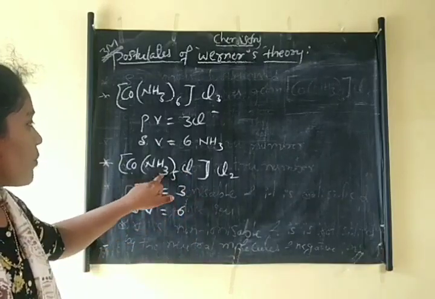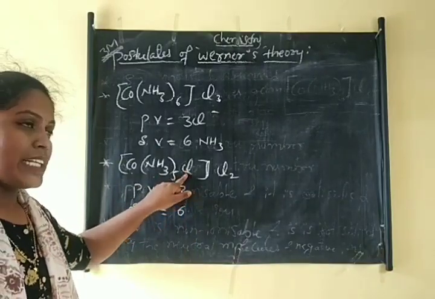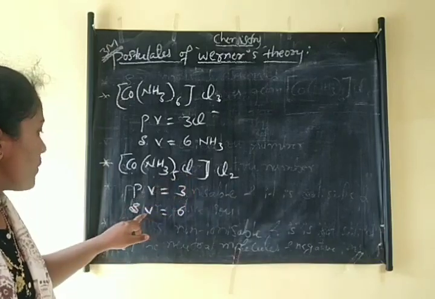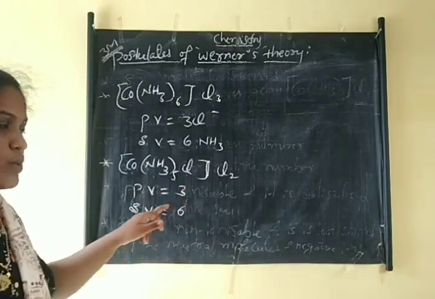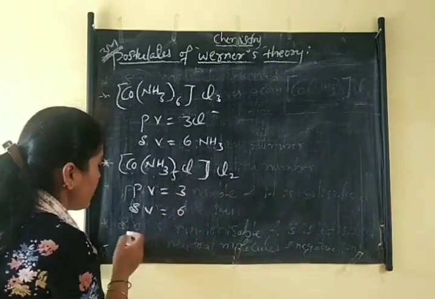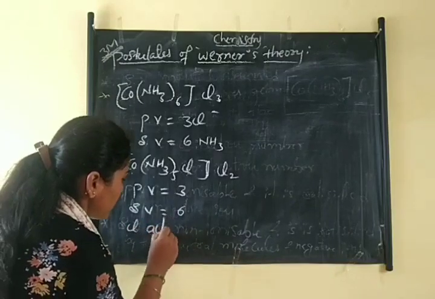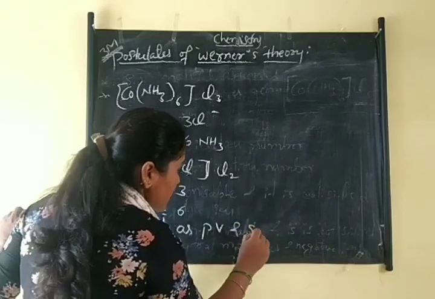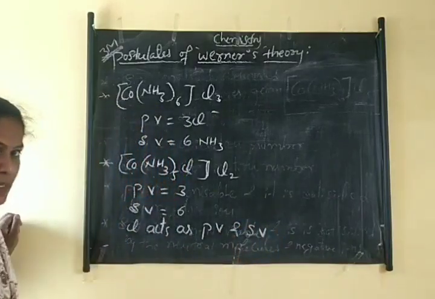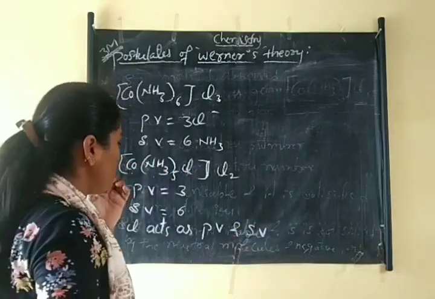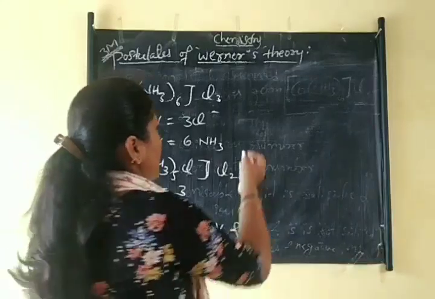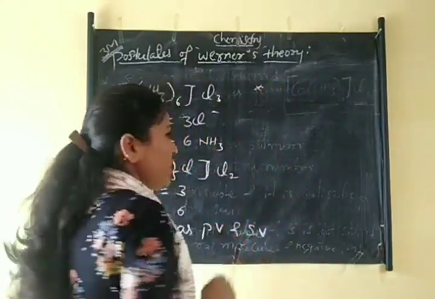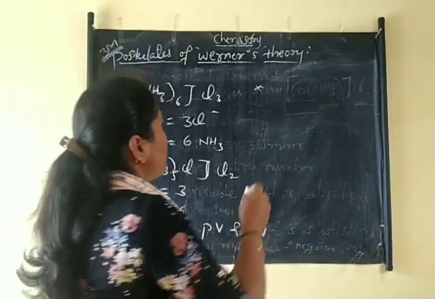Here ammonia is 5 and chloride also acts as secondary valency. That's why secondary valency is 6. So here Cl acts as primary valency as well as secondary valency. Like that you can consider any example.